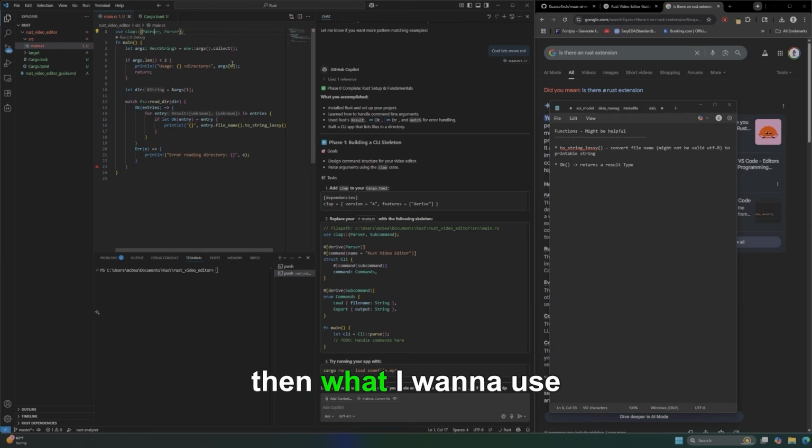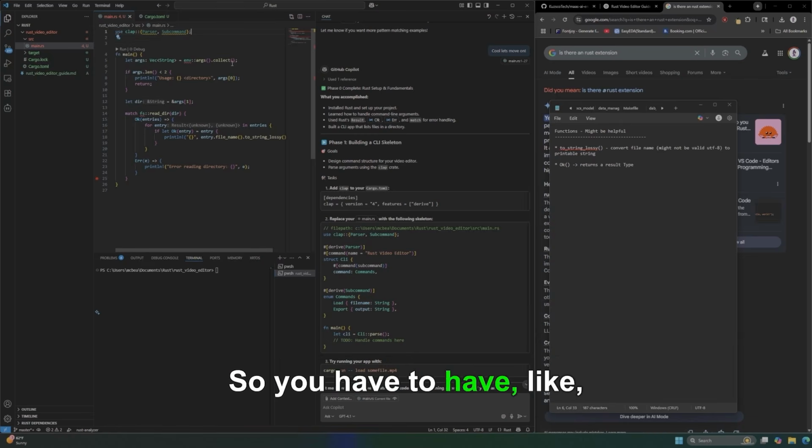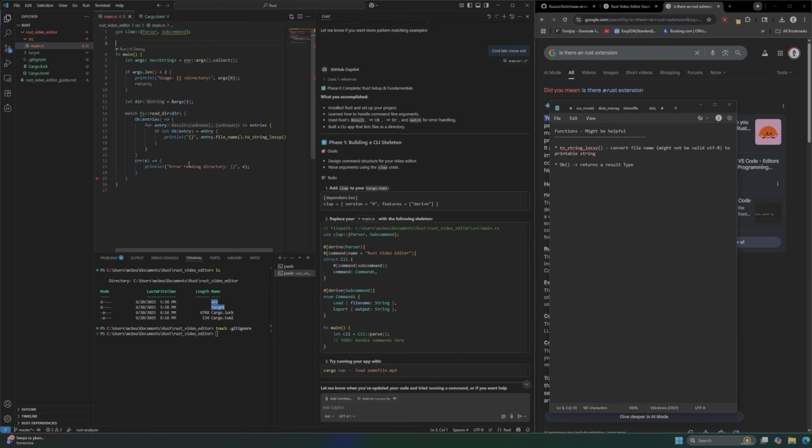Clap. And then what I want to use from it is Parser. Goodness. Interesting. So you have to have a semicolon. Ooh, look at this. It's got a little run now. There's something wrong. To create a .gitignore, you need to target anything associated with target. What is that? Never mind, git ignore it so I don't see it.